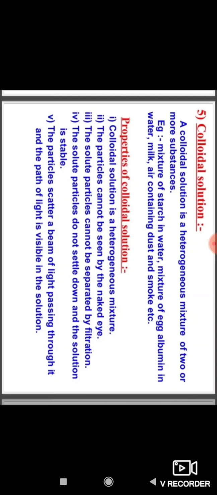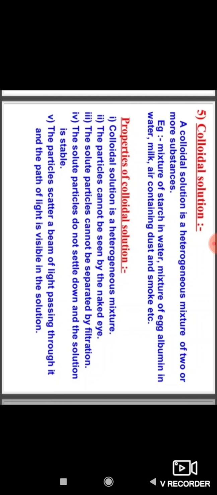The solute particles do not settle down and the solution is stable. The particles do not settle down when left undisturbed. That is, a colloid is quite stable.